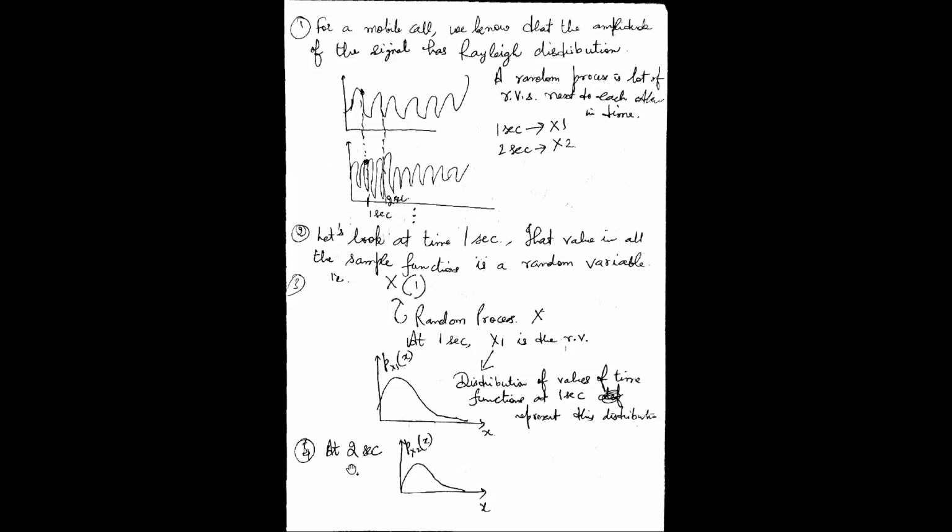So at 2 seconds also, it will have the probability distribution of random variable x2. But again, I want to stress that the shape of the distribution will again be a Rayleigh distribution only. In the same way, you will have multiple distributions for random variables x3, x4, x5, x6, and so on. So these distributions you will have.